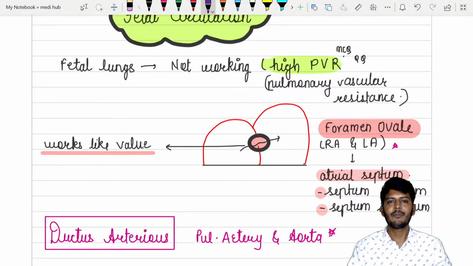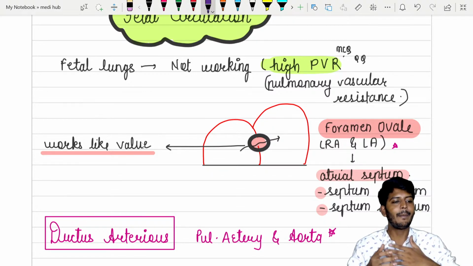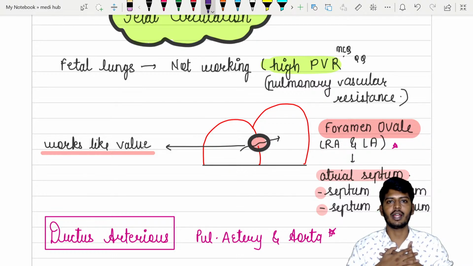Blood from the right ventricle goes to the lungs. From the lungs, it will go to the left atria. From the left atria, it will go to the left ventricle. But the lungs themselves are not working, right? So pulmonary circulation is not there. Since pulmonary circulation is not there, the exchange of blood has to take place a different way.